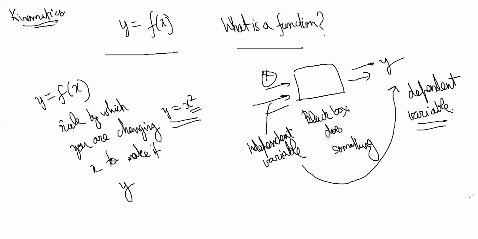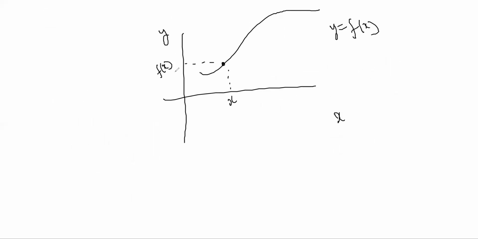Now, the graph of a function can be drawn like this. y is equal to f of x can be anything here. This is the y is equal to f of x graph. This is y, this is x. So this point on the graph is some point here x, and the height is somewhere here, f of x. So this point is called x comma f of x, right? Makes sense, no?